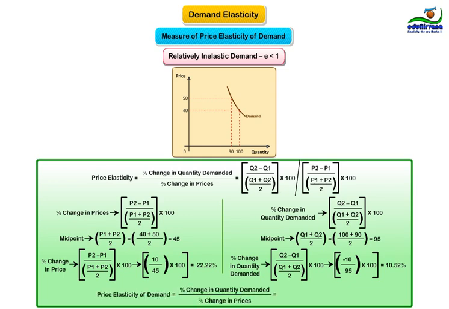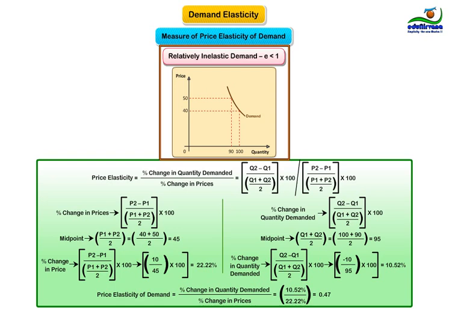As we can see, for 22.22% change in prices, there is 10.52% change in the quantity demanded. Elasticity here, E is equal to 10.52 divided by 22.22, which results in 0.47. So, E is less than 1. This kind of elasticity pattern in demand is called relatively inelastic demand.